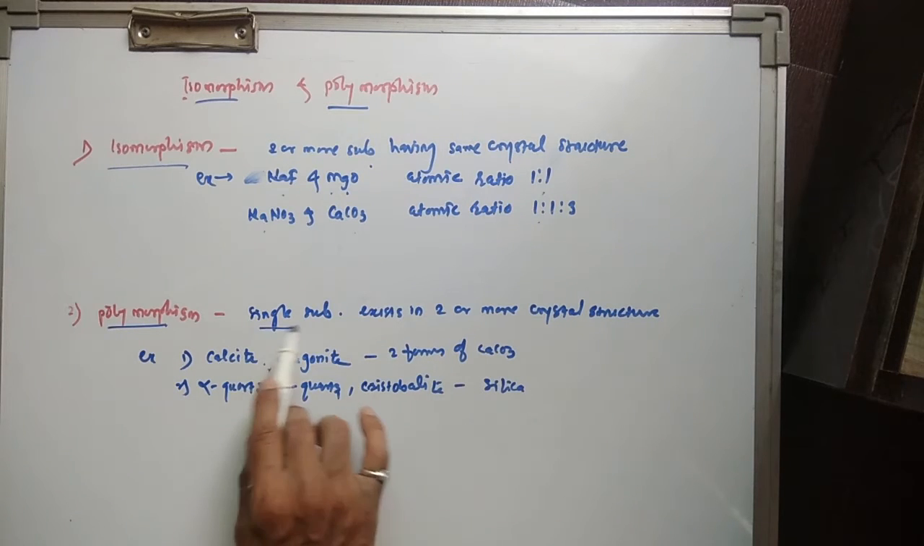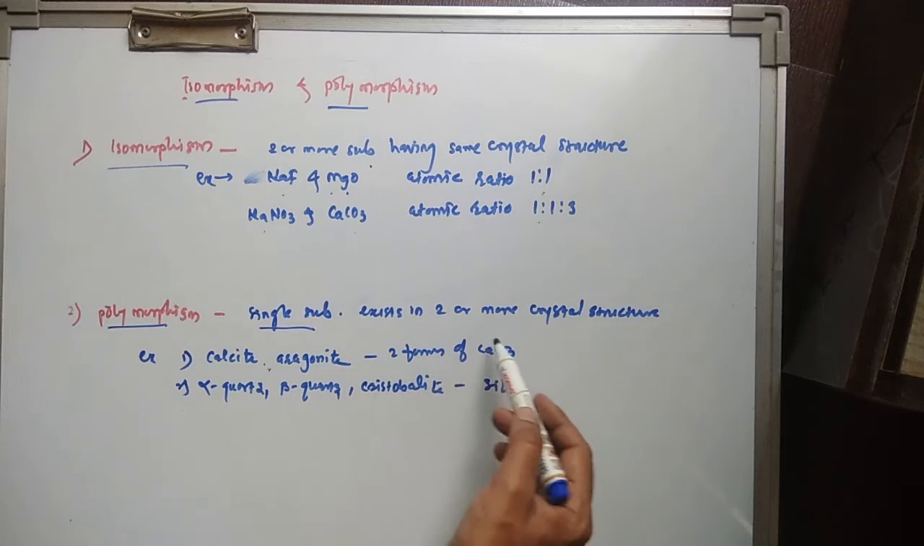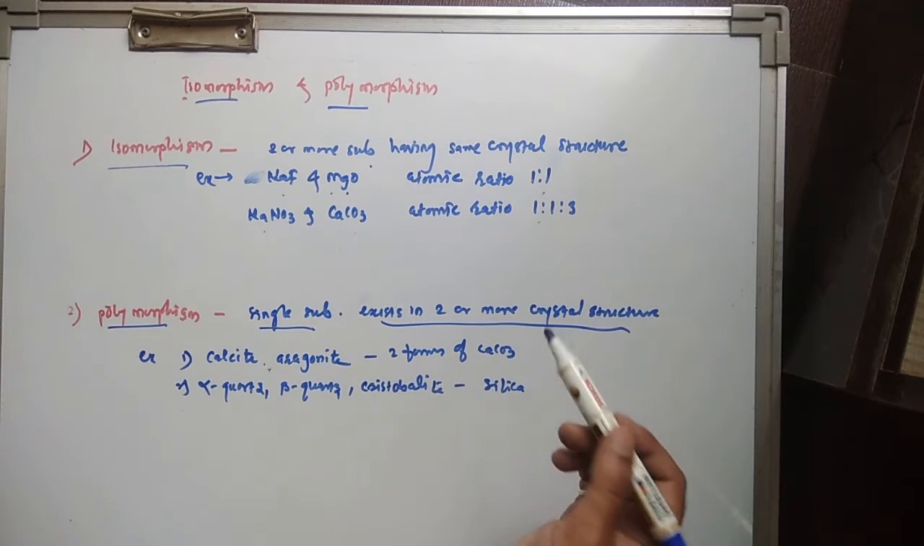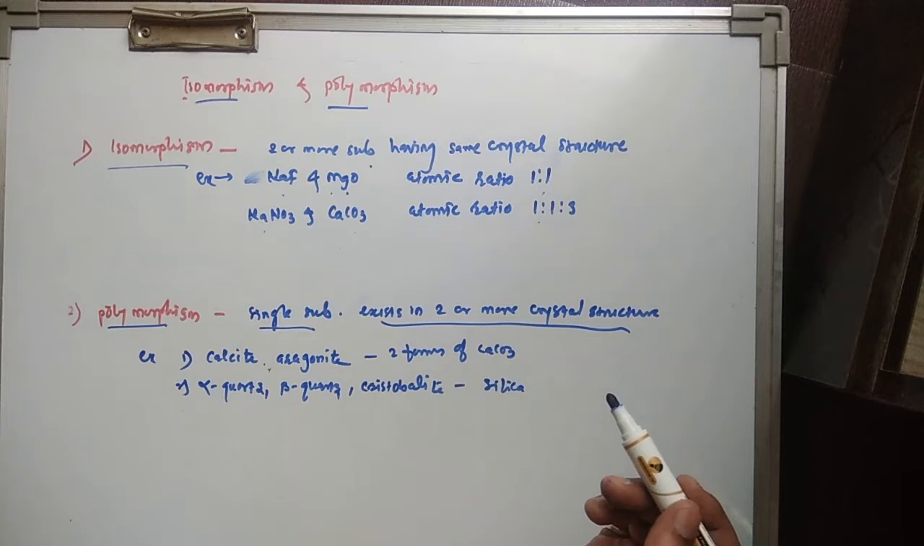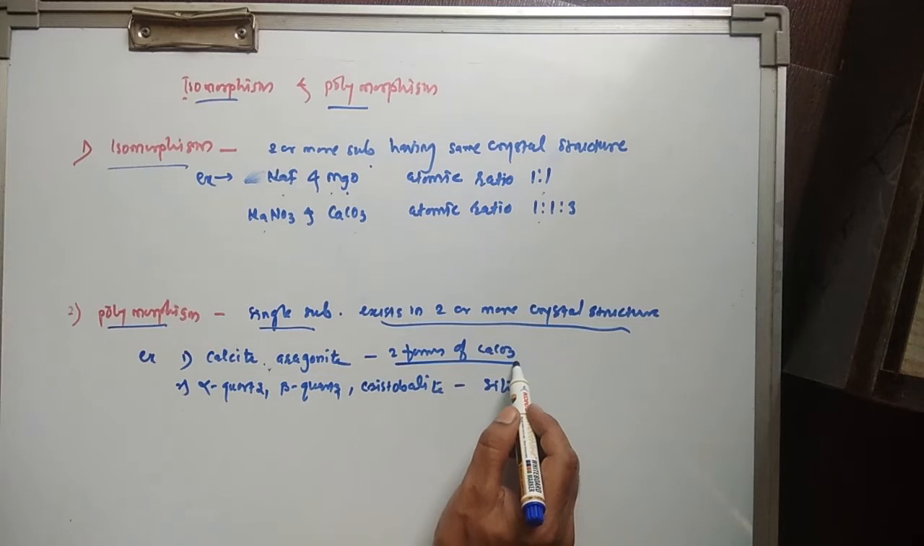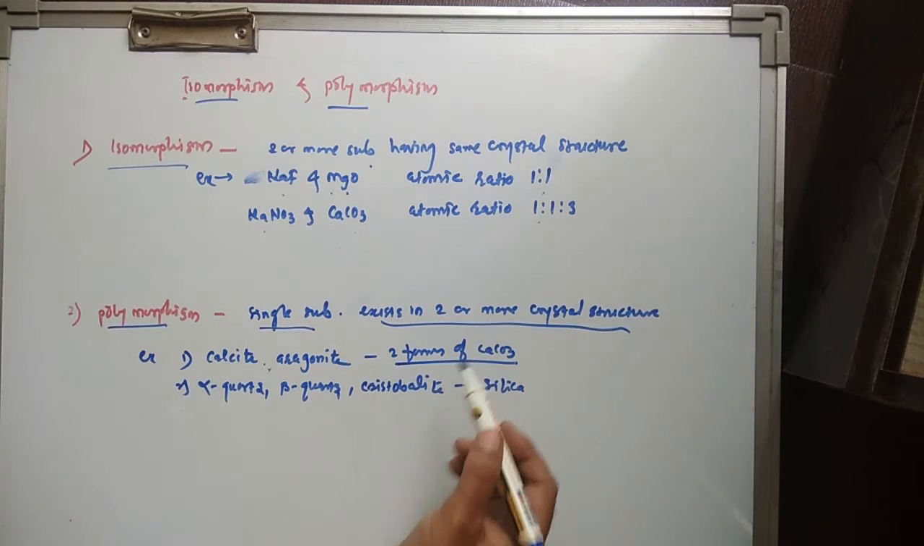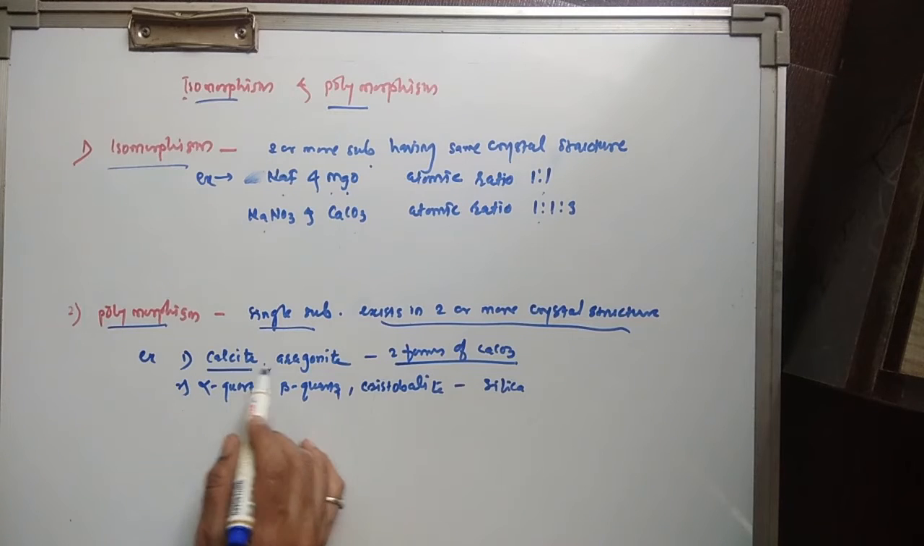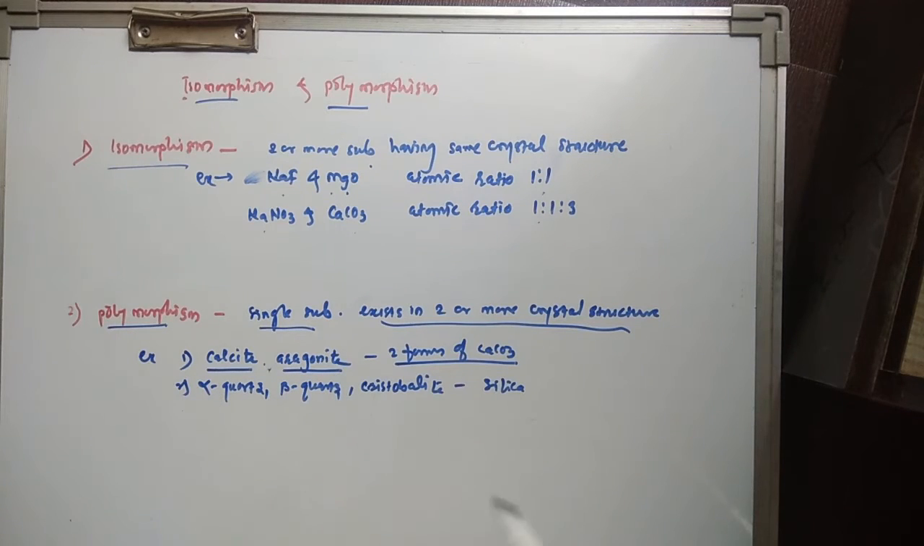A single substance, or one substance, existing in two or more crystalline structures is called polymorphism. For example, the single substance calcium carbonate, CaCO3, exists in two different crystalline structures, that is calcite and aragonite. Similarly, the substance silica exists in different crystalline forms. Out of these, three are alpha quartz, beta quartz and cristobalite.